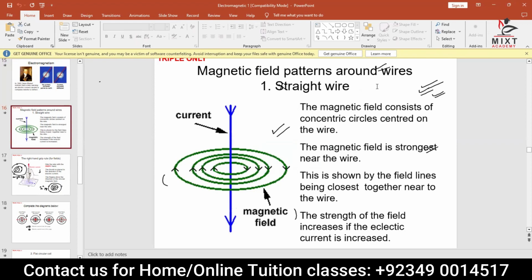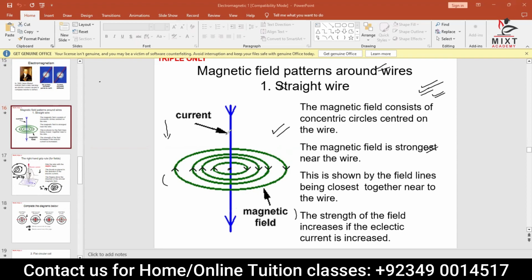Now check this out. Magnetic field pattern around a straight wire. This is interesting actually. If current is going in the downward direction, which it shows, right? Now what the scientist says is, if it goes in a downward direction, the magnetic lines of force, or magnetic field, are produced around the wire in a circular way. And it's written here, concentric circles. It means that the magnetic fields are in circles, and every single circle that shows a magnetic field has its center on that straight line. That is meant by concentric circles.